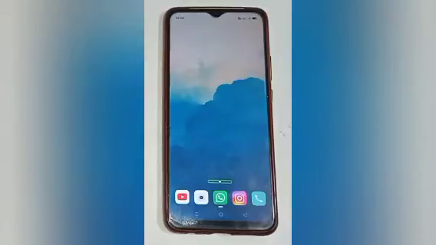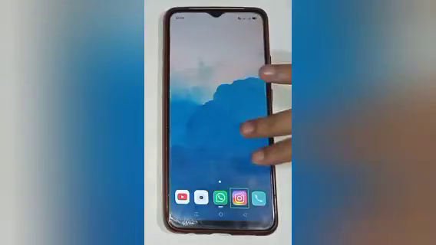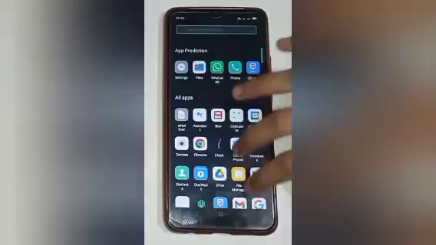So today's video title is how to fix talkback problem in OPPO phone. So let us start our video. Firstly, here you will see Instagram. Talkback is already on in our mobile phone, so you have to move up like that.